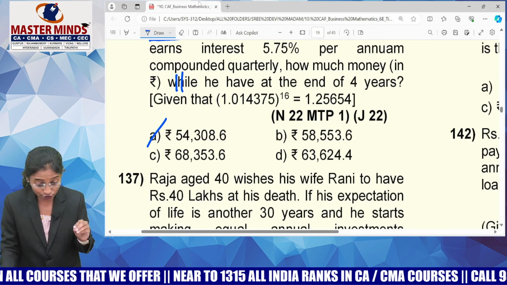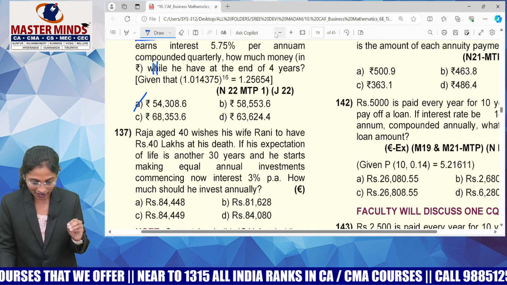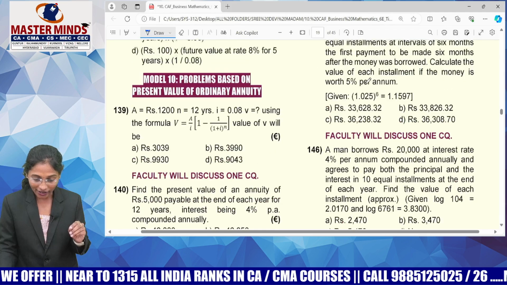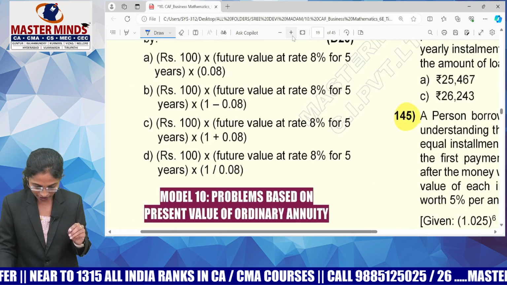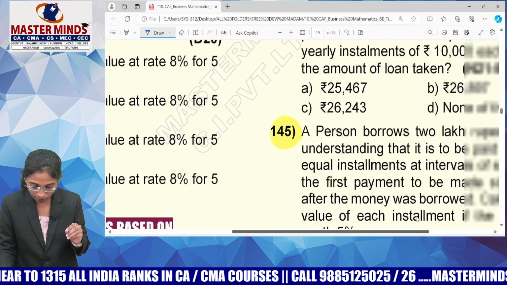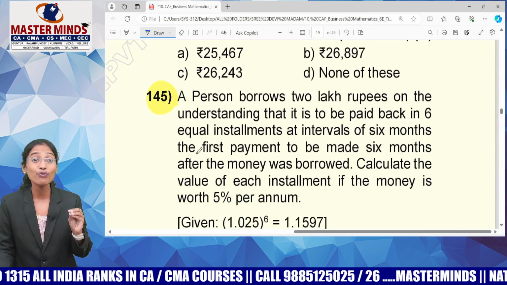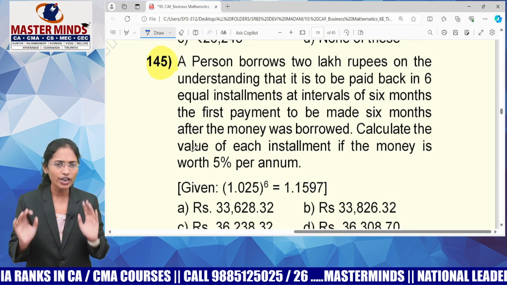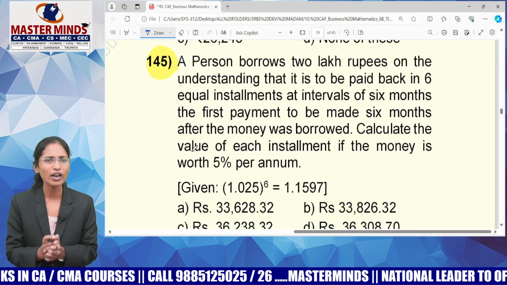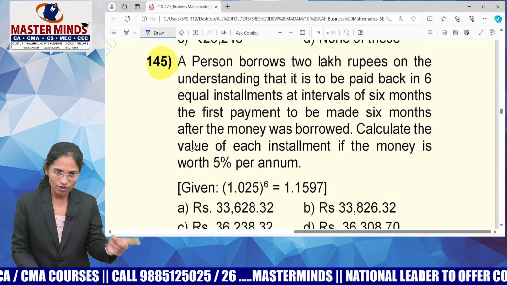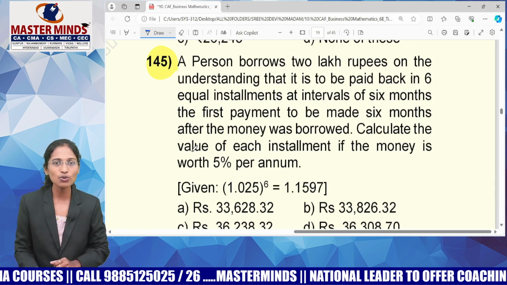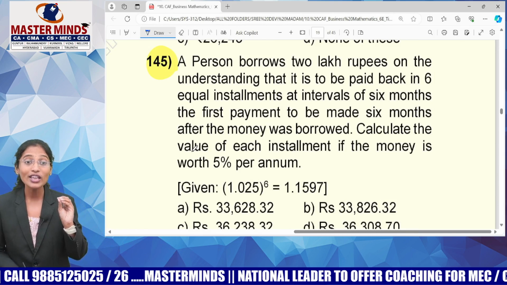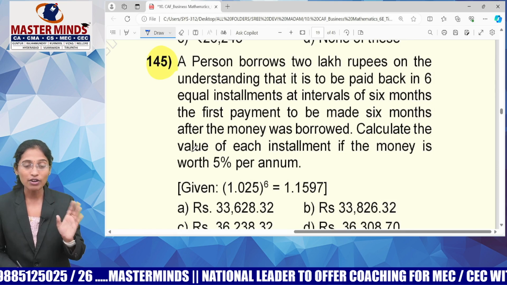So guys, if it is a due annuity, he'll definitely mention that. Otherwise, you have to consider it as an ordinary annuity. Try to understand that. Now guys, let me show you my next MCQ. Here I'm just focusing on the way that I'm reading out the question. I'm not at all focused on the formula because there are only 1 or 2 formulas with us. If it is ordinary annuity, we have one formula. Due means into 1 plus I. So you just need to focus on the way that you read the question.